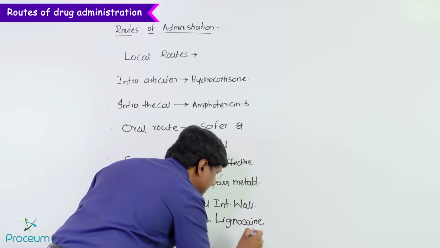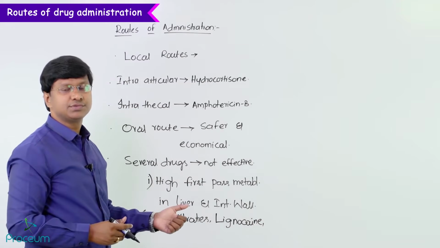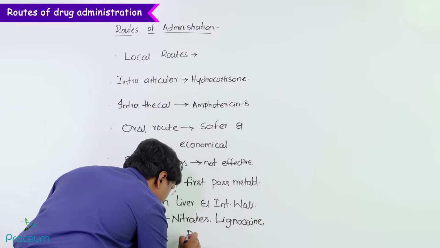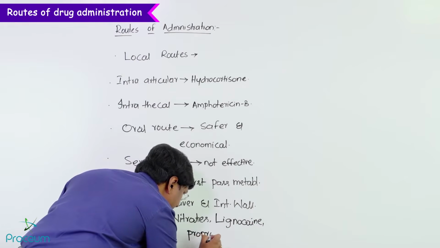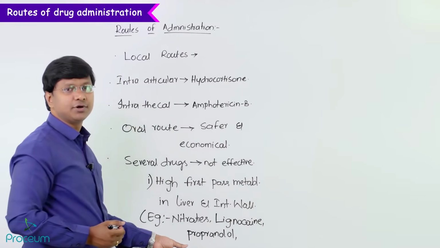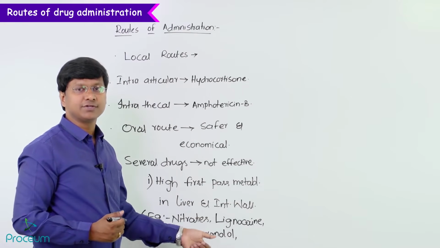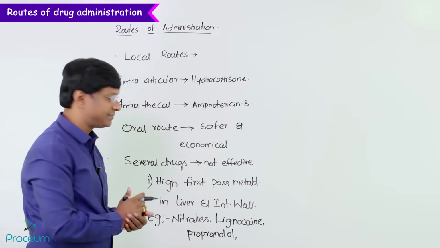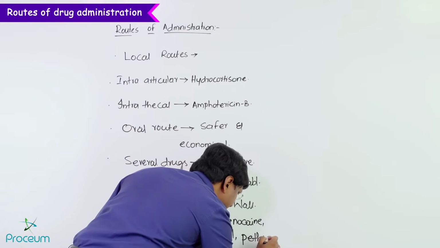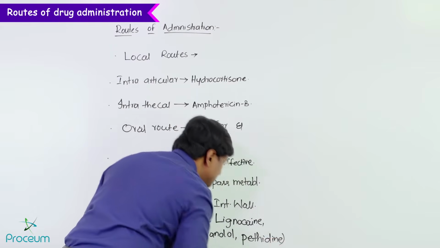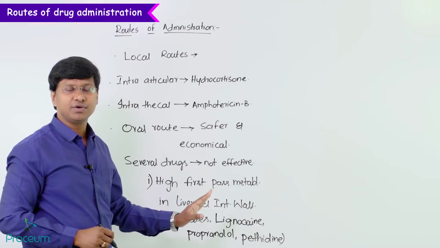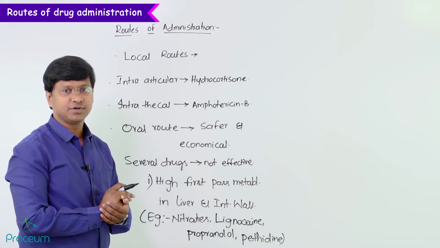Lignocaine is a local anesthetic, or it can even be used as an antiarrhythmic drug, and the other drug we have is propranolol. Remember, propranolol is a non-selective beta blocker. It acts on both beta 1 and beta 2 receptors. And the other drug we have is pethidine. So remember, these drugs are not effective orally because they undergo high first pass metabolism.